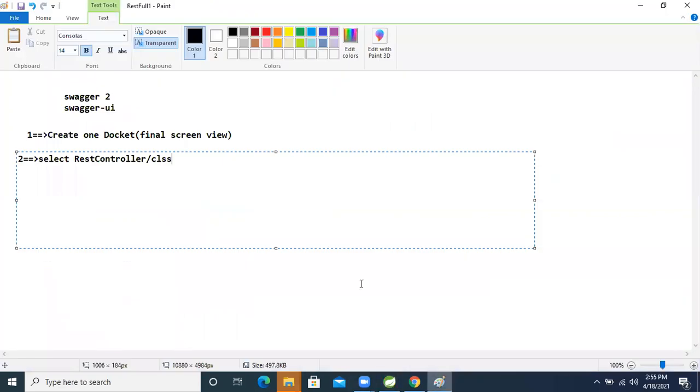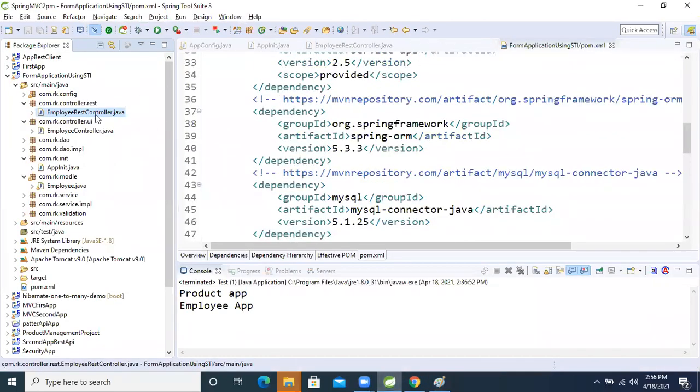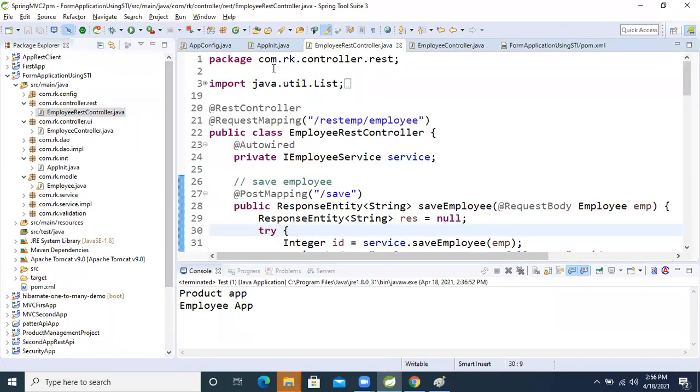So select the classes with their common package name. Come here guys, what is the common package name of our REST controller? It is com.rk.controller.rest. This is the common package name.